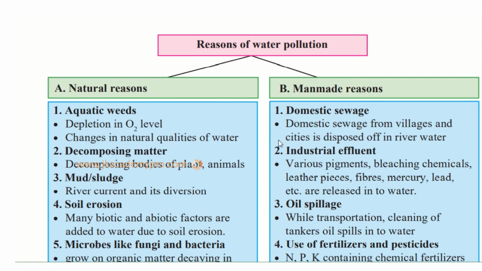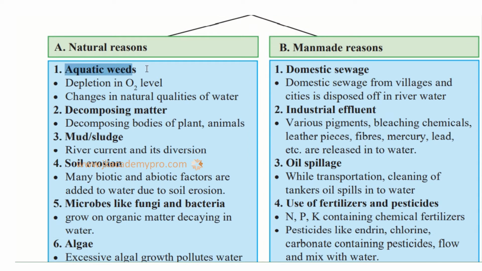Now let's understand the reasons for water pollution. One is natural reasons and the other is man-made reasons. First we have aquatic weeds. Aquatic means in the water bodies, so weeds in the water body. What are weeds? Weeds are plants that are not needed. What will they do? They will deplete the oxygen level. The oxygen level will go down because of these weeds, and so the plants and other animals will not get the oxygen that they need.